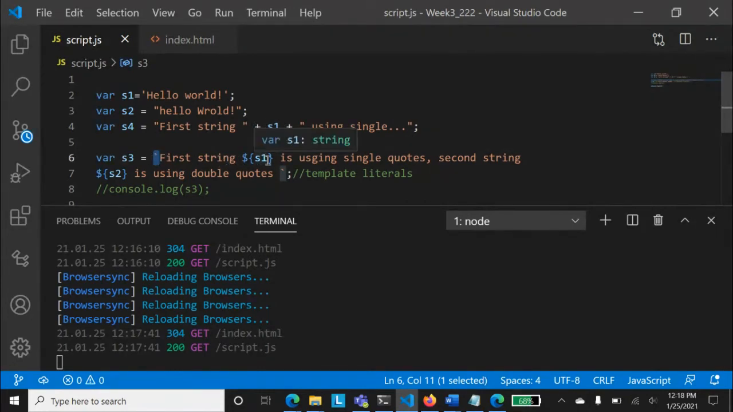So same way you are concatenating this. But Jason, don't you think that this is a very easy way of concatenating things? Don't you think that, Jason? Because that will help you a lot. You don't need to use a plus.